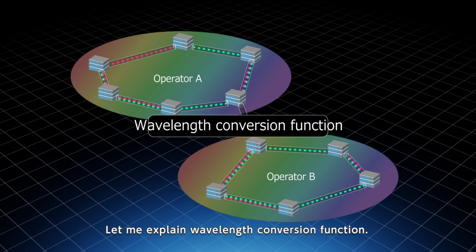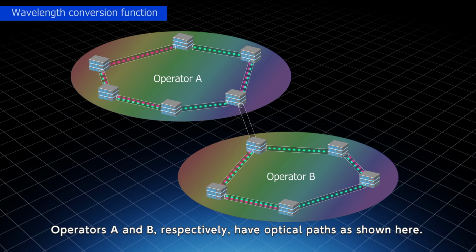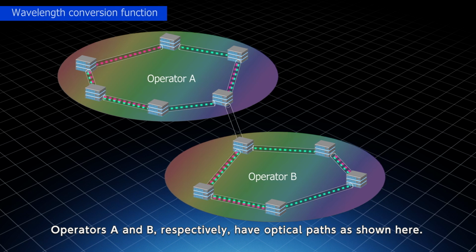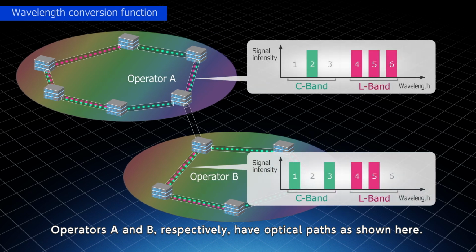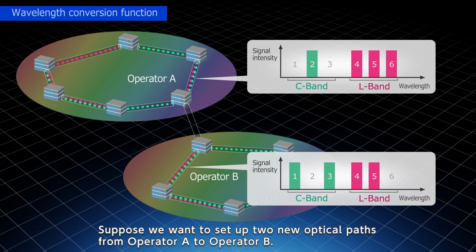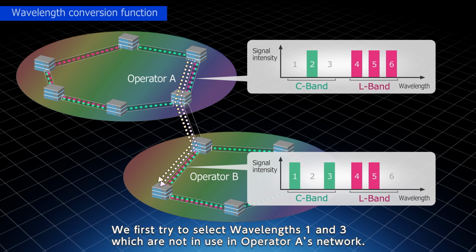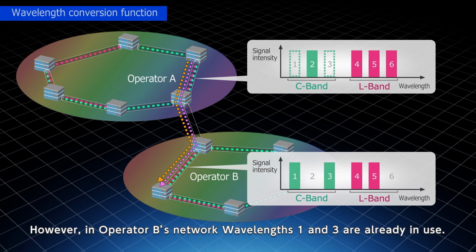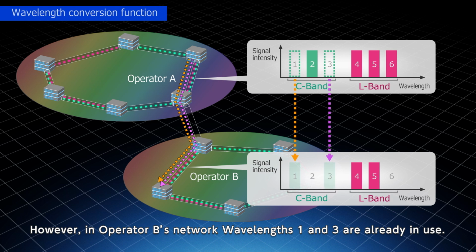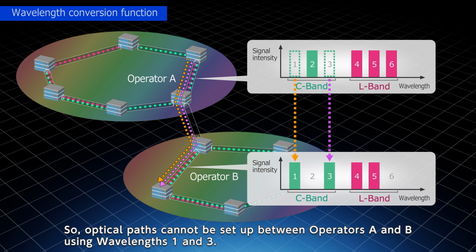Let me explain wavelength conversion function. Operators A and B, respectively, have optical paths as shown here. Suppose we want to set up 2 new optical paths from operator A to operator B. We first try to select wavelengths 1 and 3, which are not in use in operator A's network. However, in operator B's network, wavelengths 1 and 3 are already in use. So optical paths cannot be set up between operators A and B using wavelengths 1 and 3.